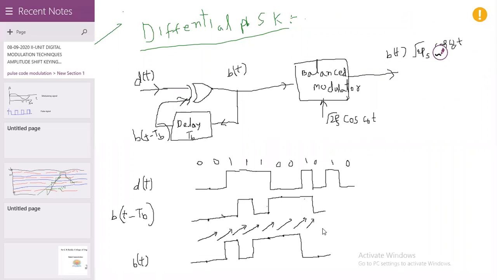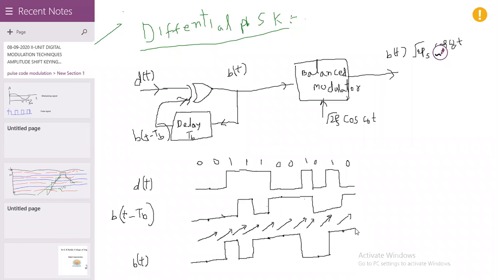This 0 is shifted to the next one. Here that is 0. 1, 0 is 1. Here the output is 1. Again this one is shifted to this one. Here this is 1. Again 0, 1, here we can indicate 1.